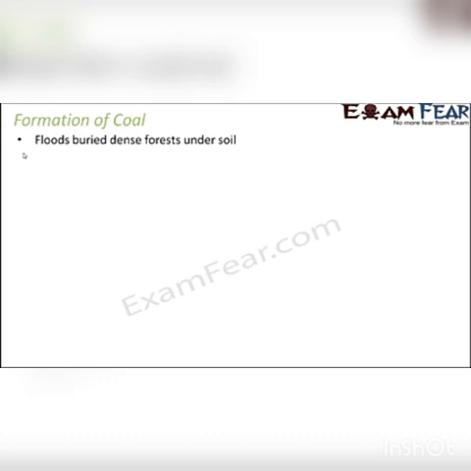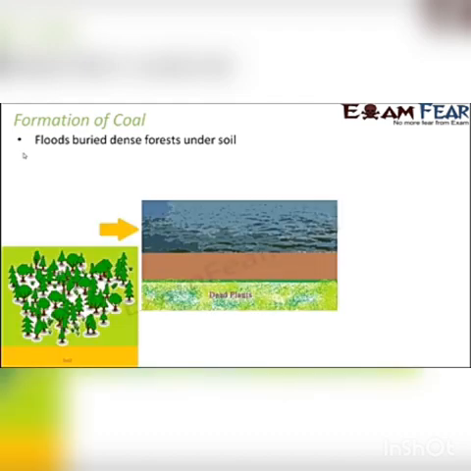All these forests were spoiled, and all the trees, plants, herbs, shrubs, everything went under the soil, under the water. During floods, they all got buried. Before the flood, this is how it was: too many plants, too many forests everywhere. After the floods, all the plants died. They were all uprooted and went under the soil. You see, this is all water now. The dead plants are now covered with water. Water came on top of the dead plants.